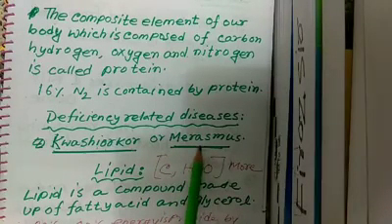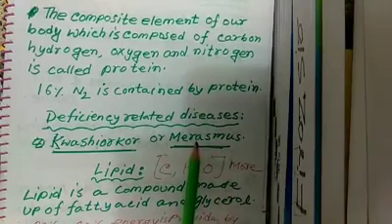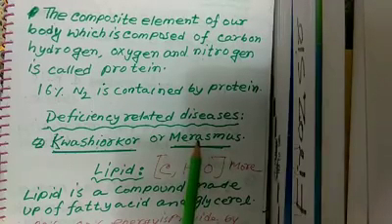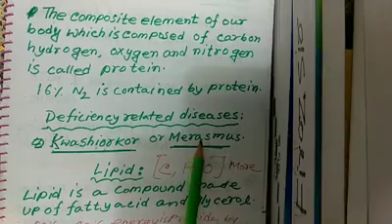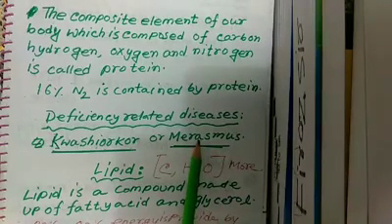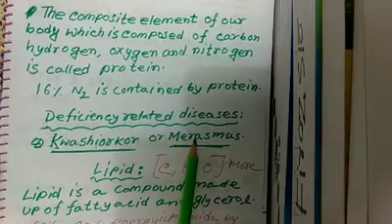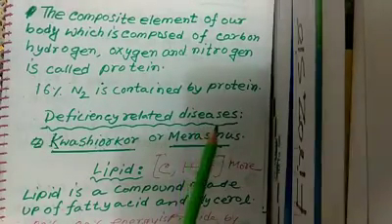What are the symptoms of this disease? I mean, how can you understand it? Number one is that the growth of the body is retarded due to the deficiency of both protein and calorie.